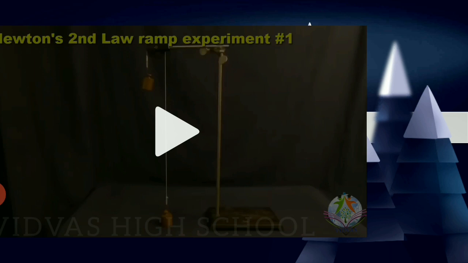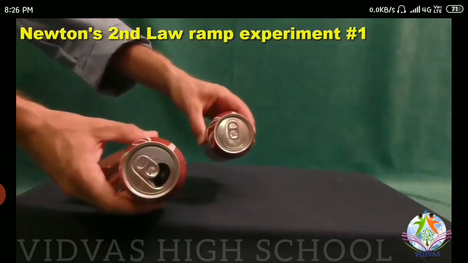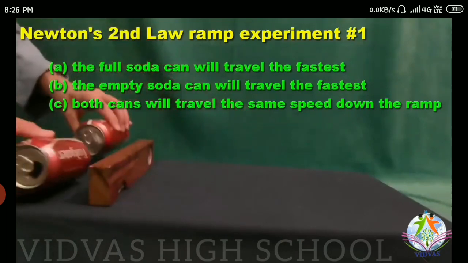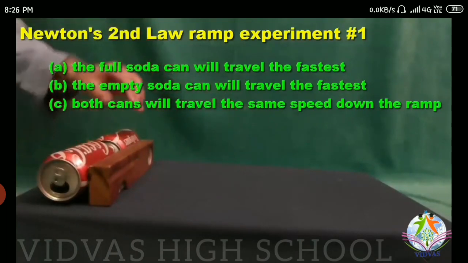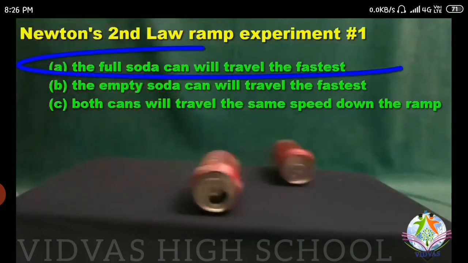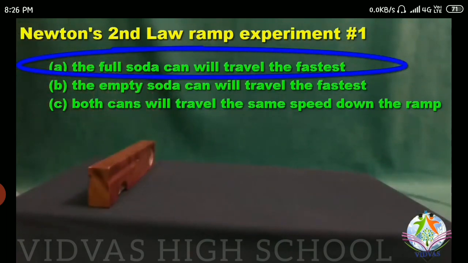Here I need 2 cool drink cans, and we can see how Newton's second law is applicable. So here I am going to take 2 cans. One is full with a cool drink, the other is an empty can. I am going to place these 2 cans at the same level and allow them to roll on an inclined plane. When I remove that wooden block, what is going to happen? The can with the cool drink or soda is going to accelerate faster.